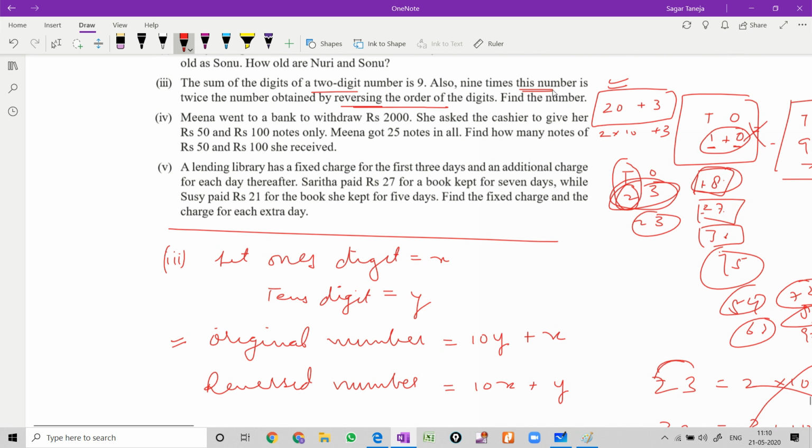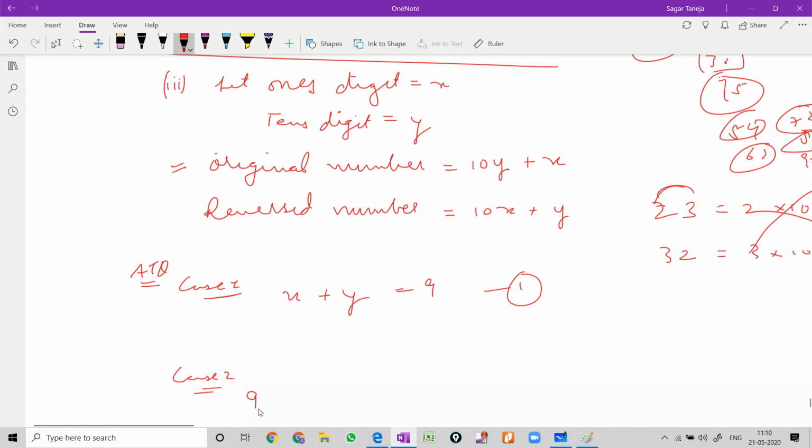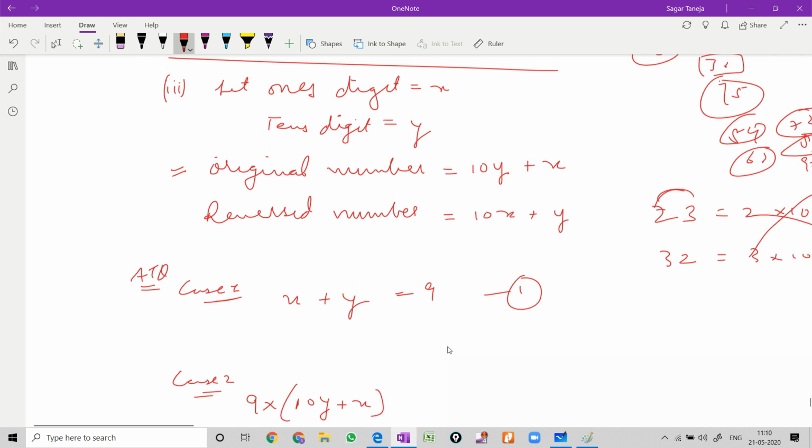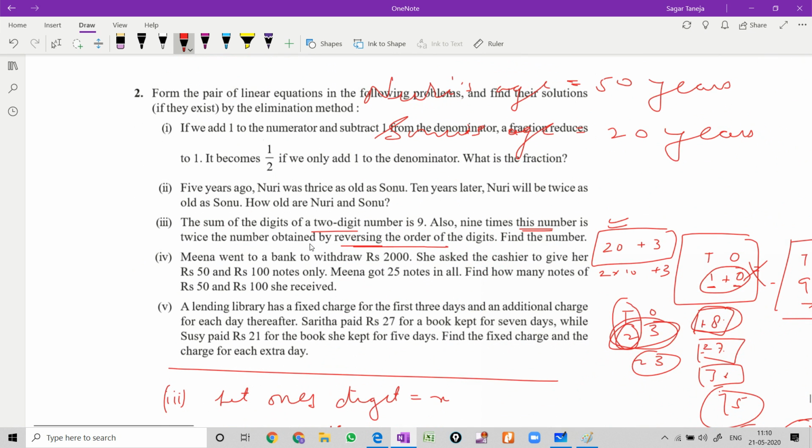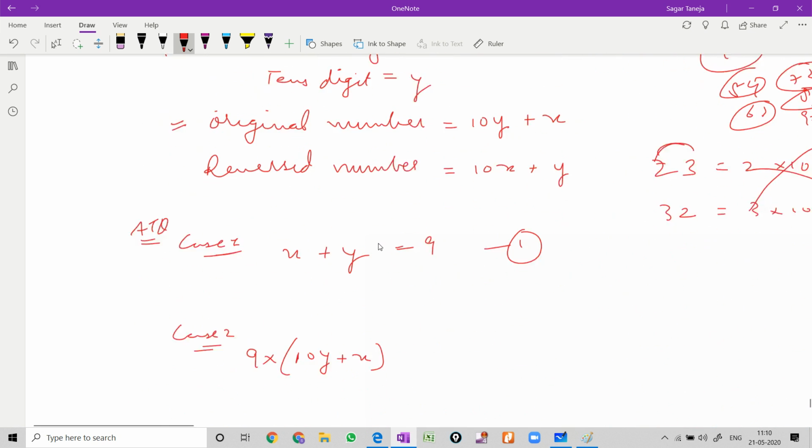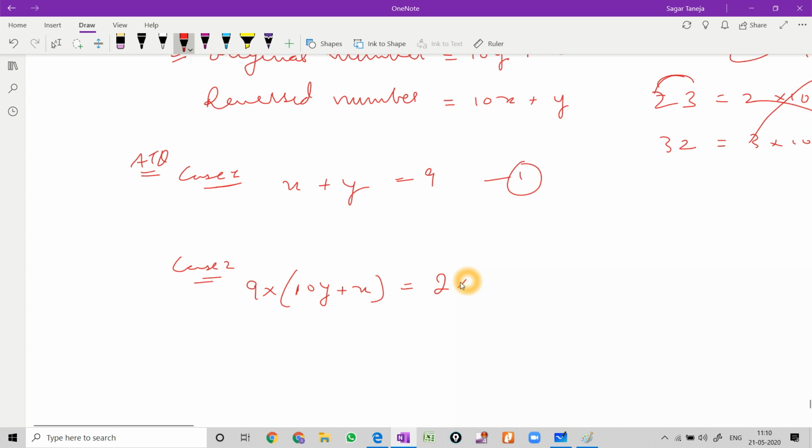What is written? 9 times this number. 9 times means multiply by this number. This number I have told you, the number which we have formed, 10y plus x, is twice the number obtained by reversing the order of the digits. It is twice the reversed number. So just now solve it. This is 90y plus 9x equals 20x plus 2y.